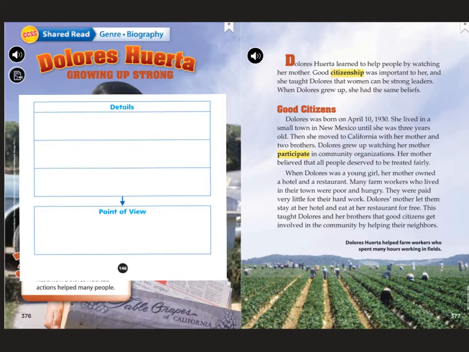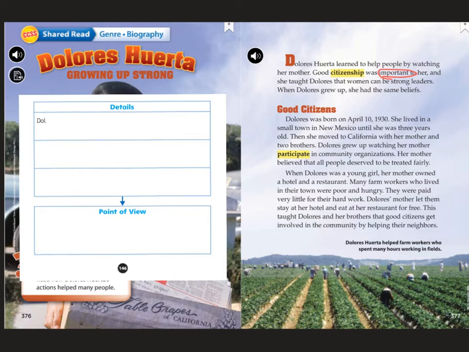So what I'm going to do is I'm going to make my little text box right here, and I'm going to type in and summarize kind of what I just read there, because I feel like this is important. Good citizenship was important to her. Remember, whenever you see that word important in a text, you probably should reread it again to make sure that you're not missing anything. So to me, that is important. So I'm going to come over here to my text box, and let's put it in some text that you can actually see.